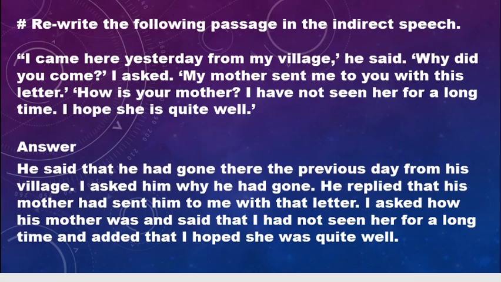For this part, we see that for yesterday we will write the previous day, for this we will write that, here we will write there, and for come we will write go. So this is the particular replacement of particular words.